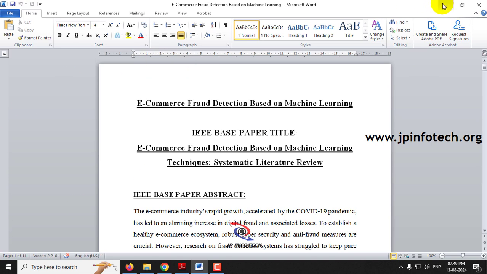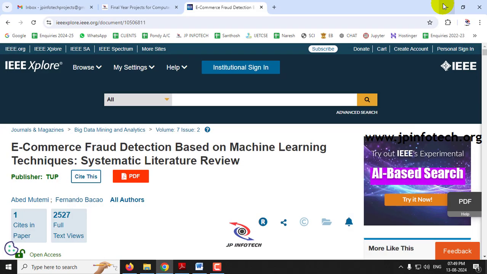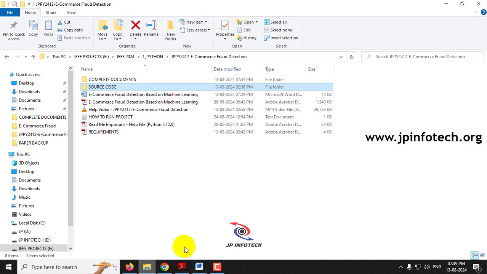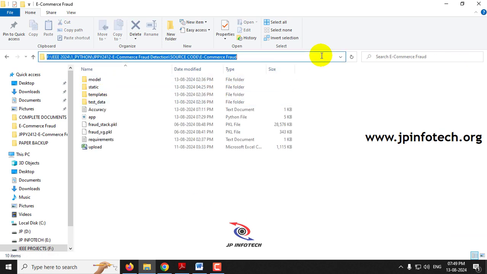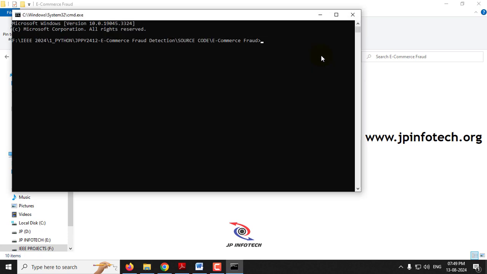Now let us see the execution of the project. Before execution, make sure that you have fulfilled the requirements mentioned in the requirement file, that the exact version of Python and the libraries are installed in the system. So now inside the source code location, we have this e-commerce fraud detection folder. Now let me type cmd. Now type python app.py and click enter, and kindly wait for a few seconds.